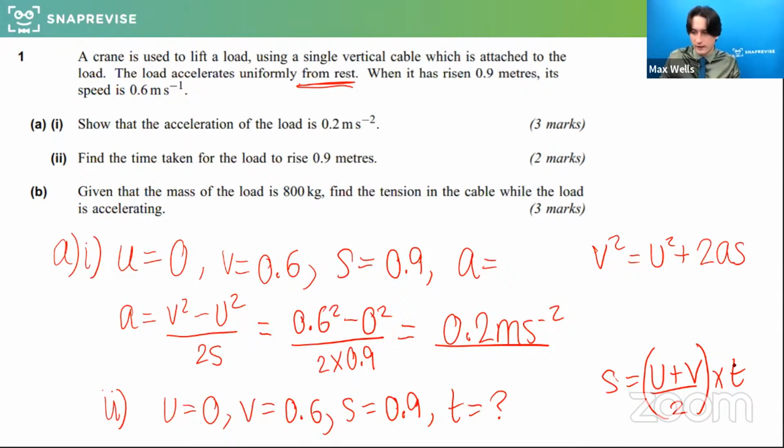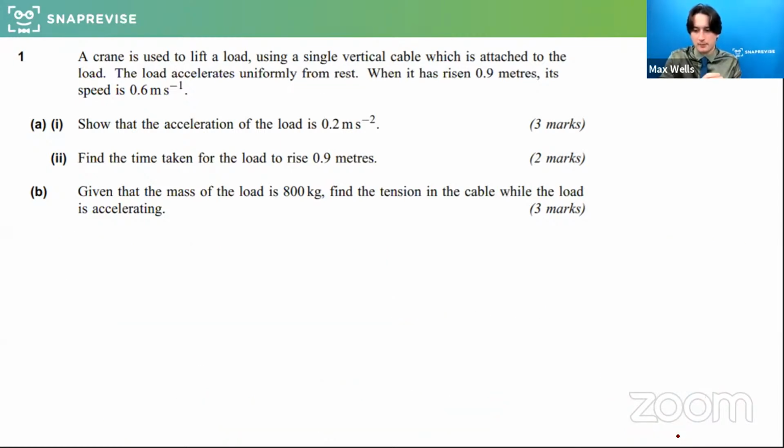So if anyone's got the value of t, if you rearrange that, let me know what the time is. And you're absolutely right. If it's a show that, we can trust the answer is right, and we could have used A in this question, but we had options. So the answer for the time is, well done, 3 seconds. Brilliant. Lovely. So we're going to keep going. We'll just do the final one of this, and then we'll wrap this up, and I'll answer any questions I can towards the end.